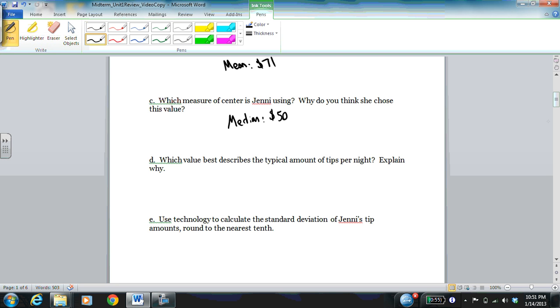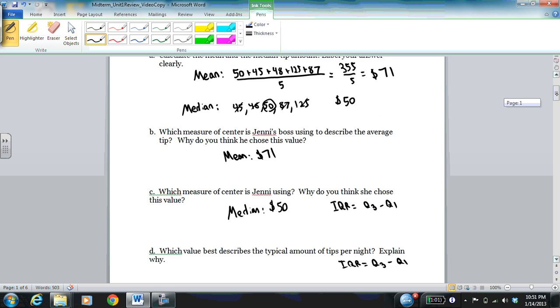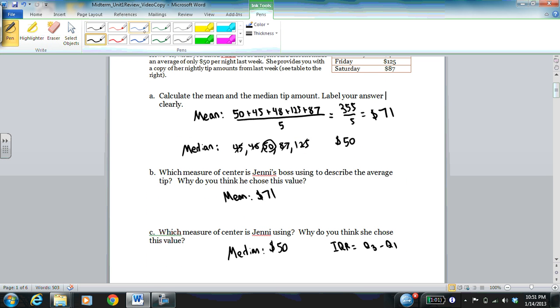And if you go into it and look at it, remember IQR is Q3 minus Q1. So I should be writing this down here. IQR is Q3 minus Q1. So in this case, if I scroll back up, Q1 is like the median of the lower half of the data set.